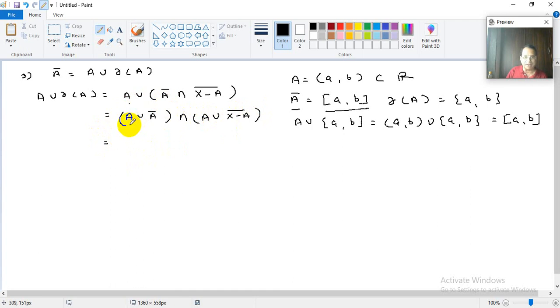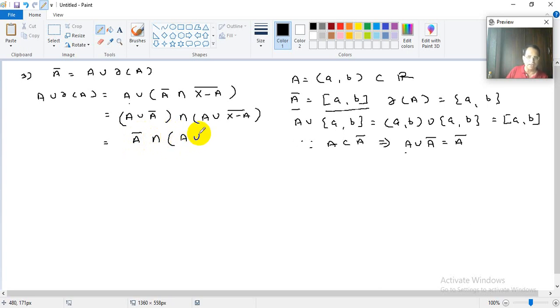But we always know that A is a subset of A bar. See, as A is a subset of A bar, it implies A union A bar is nothing but A bar. When one set is a subset of another, the union is the bigger set. The bigger set among A and A bar is A bar. So this is nothing but A bar. Okay, and its intersection with what?